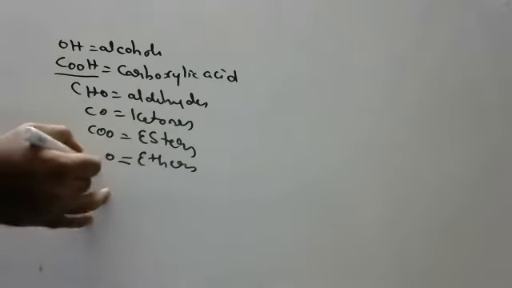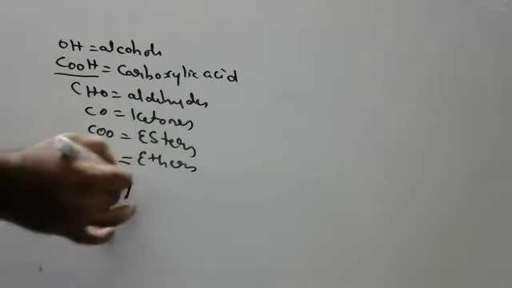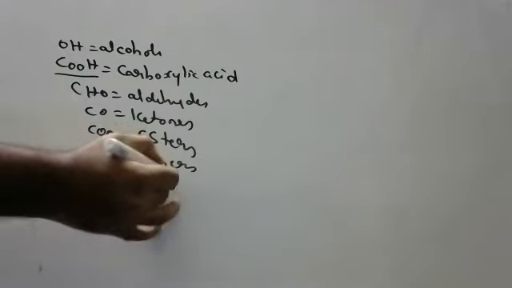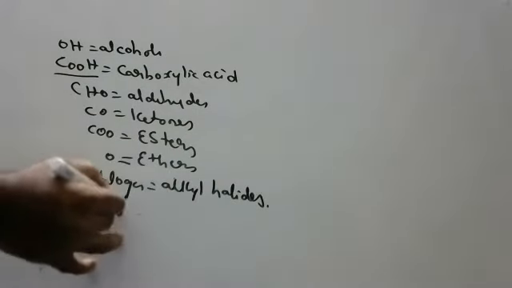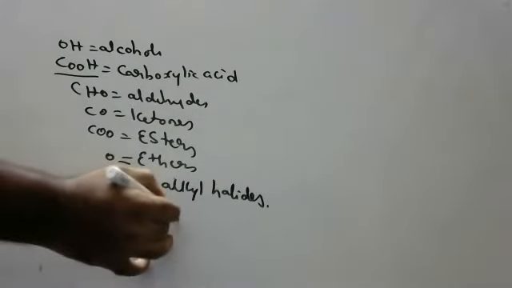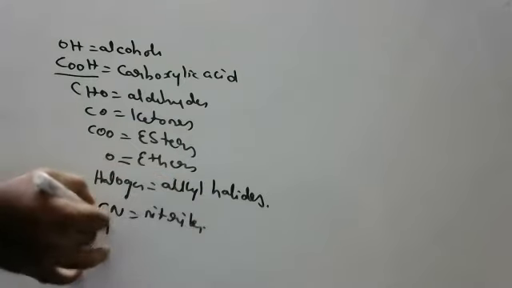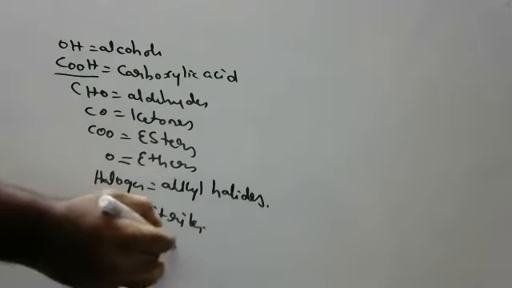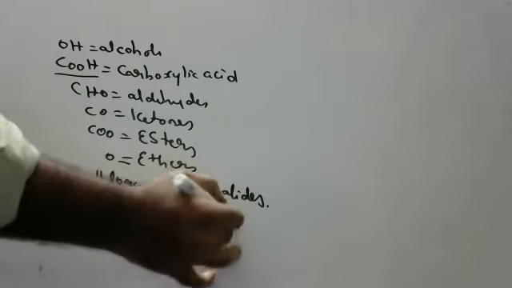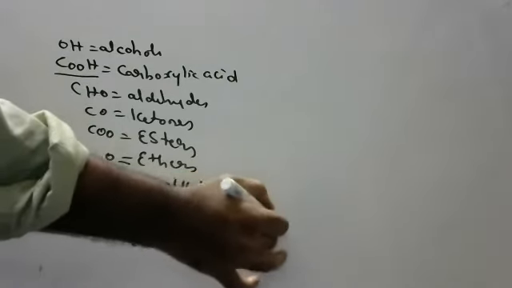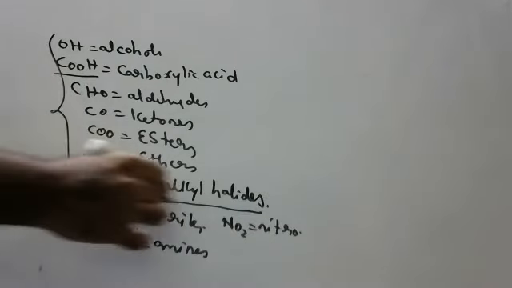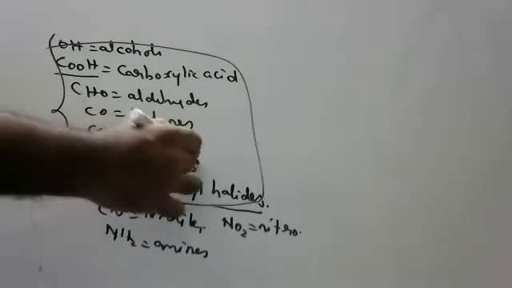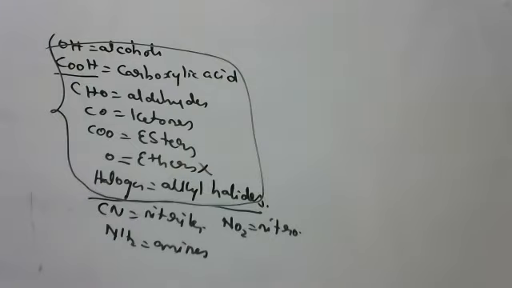If any halogens are there, then they are called alkyl halides. If CN is there, nitriles, they are not important, children, from here. If NH2 is there, they are called amines. If NO2 is there, nitro. They all are not important, children. Till here, all are important. And of course, ether is also not important in 10th class.